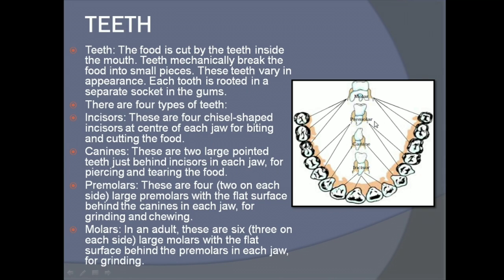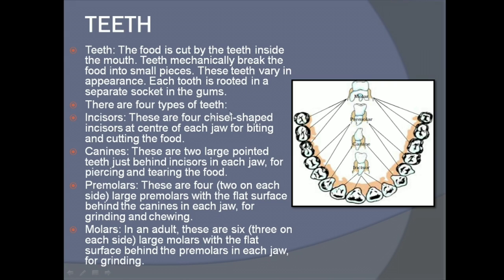Teeth are present in the mouth, and they help in the cutting of the food.